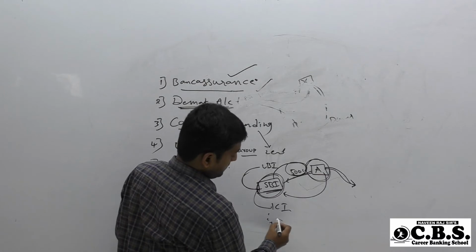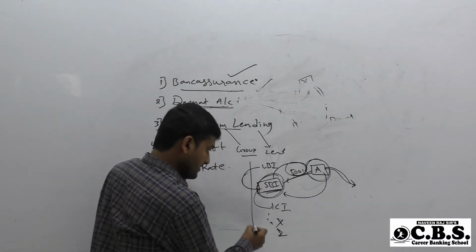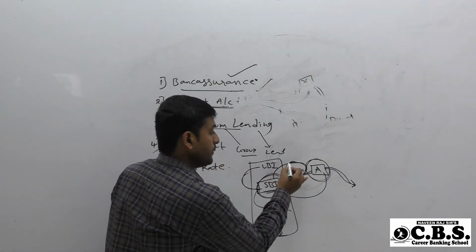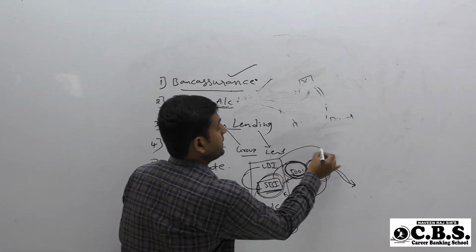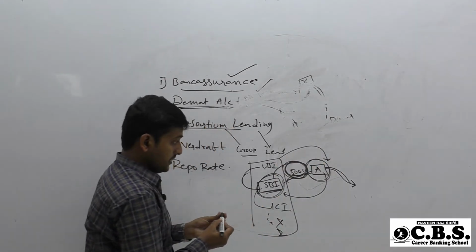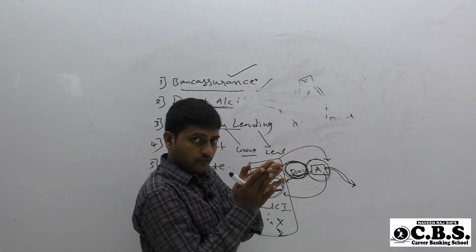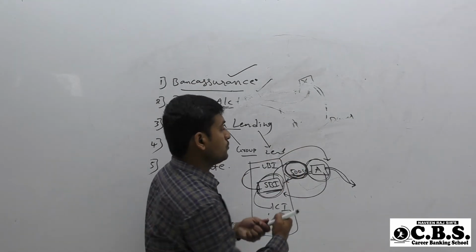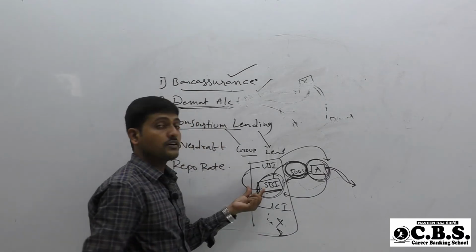For example, another bank X, Y, Z. All these banks, in different ratios, grant 500 crore to company A. Joining of two or more banks to give a loan to a single borrower is called consortium lending.